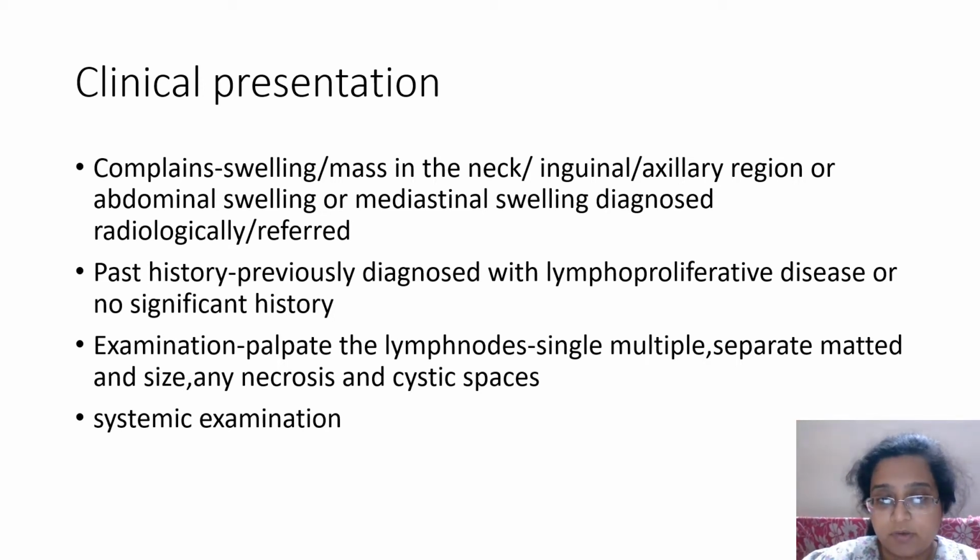But when you go for a radiological examination like a CT or ultrasound, you see multiple paraortic, mediastinal lymph nodes, around the celiac artery. You see a lot of abdominal and thoracic lymph nodes.